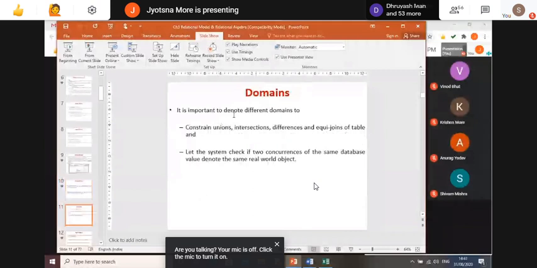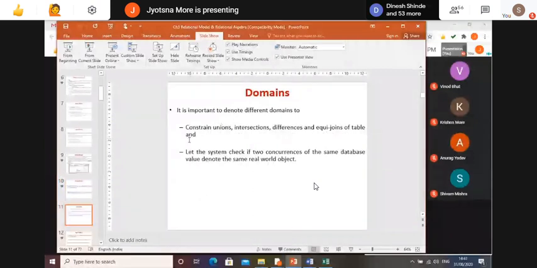It lets the system check if two occurrences of the same database value denote the same real world object. Suppose you are specifying a particular domain, and again this part we will study in SQL also. Then the value has to follow that domain, in terms of the data type you specify for the column. So it has to follow that domain data type.